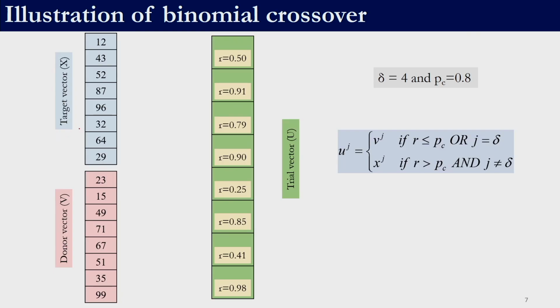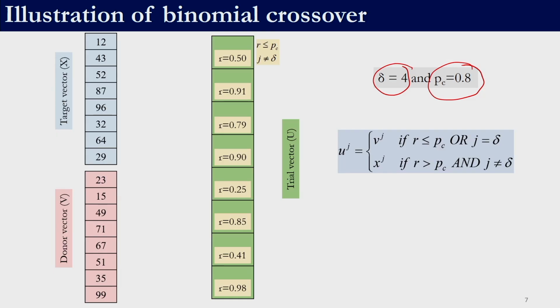So, this is the target vector and this is the donor vector. The trial vector is what we are trying to find out, and we have generated a random number between 0 and 1 for all the variables. The delta value which we have generated randomly is 4 and the crossover probability is 0.8. If we apply this equation, in the first case R is less than or equal to Pc and j is not equal to delta, j for the first variable is 1.